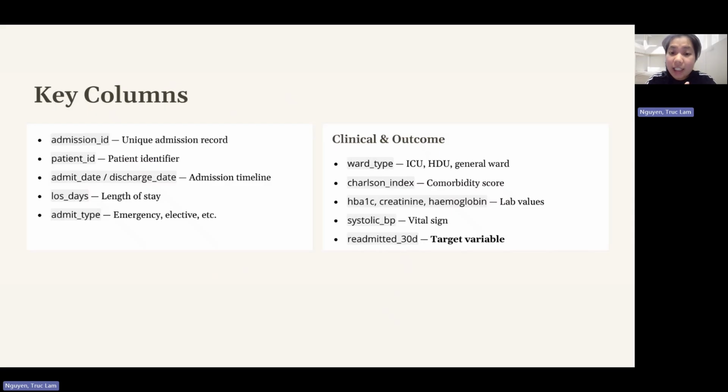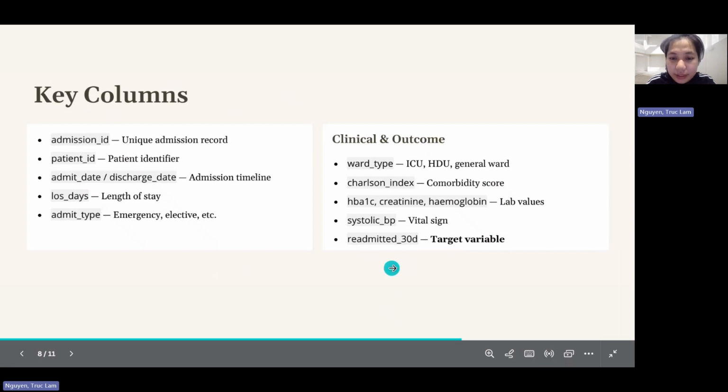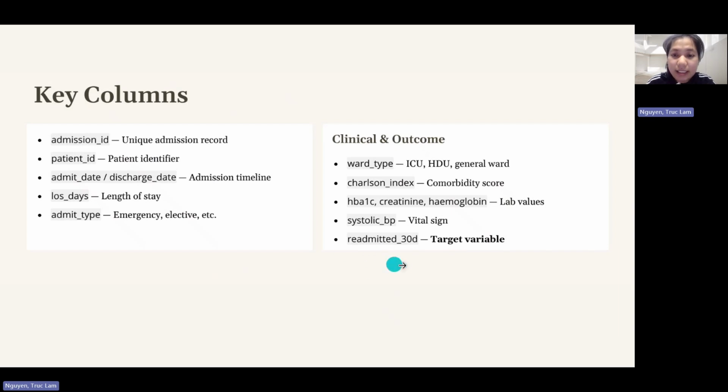For clinical risk factors, the dataset includes the Johnson index, HbA1c, and so on. The most important column for the machine learning use case would be the read 30-day column, and this column shows whether a patient was readmitted within 30 days. So it will be my target variable.